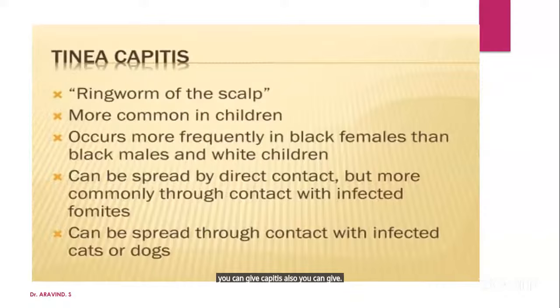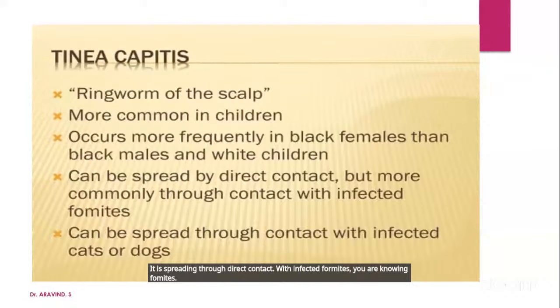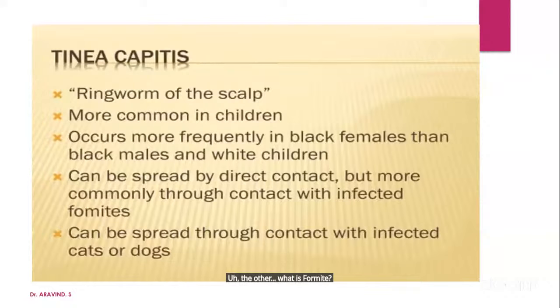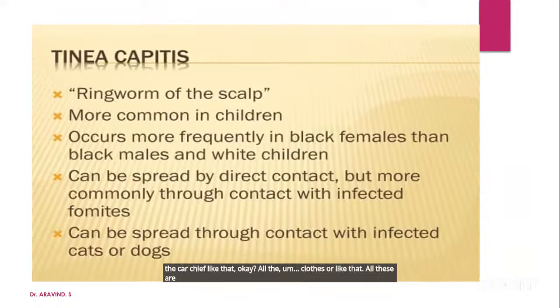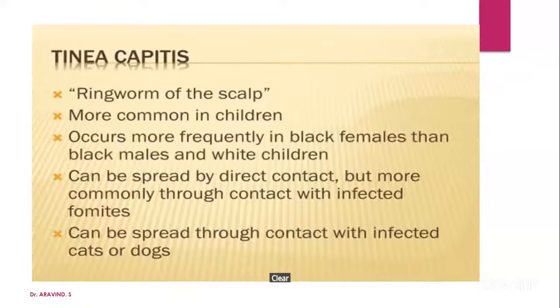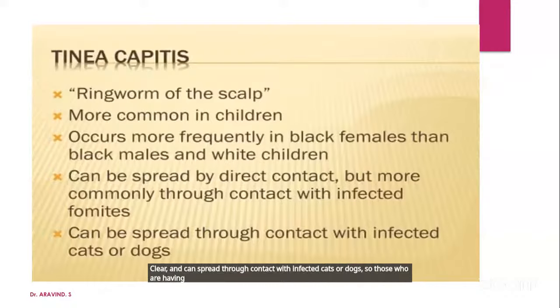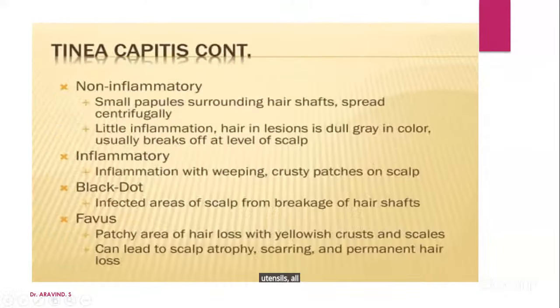Male, most frequently in black females. It spreads through direct contact with infected fomites. You know fomites. What is a fomite? The kerchief, all the clothes are like that. All these are called fomites. Clear? It can also spread through contact with infected cats or dogs. So those who have pets, please listen. Please note these points. Utensils and all such things come under fomites.